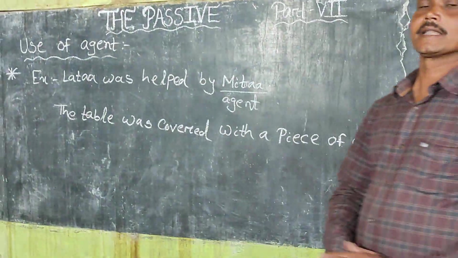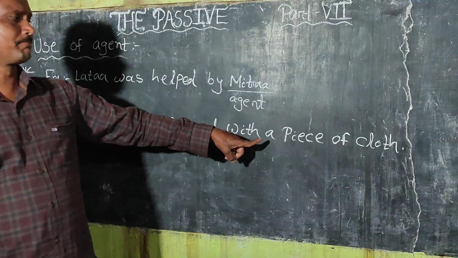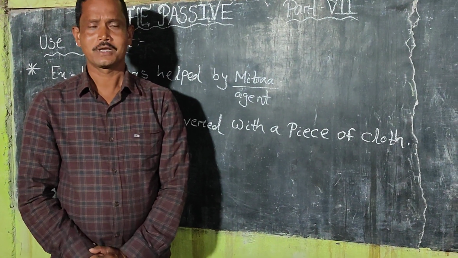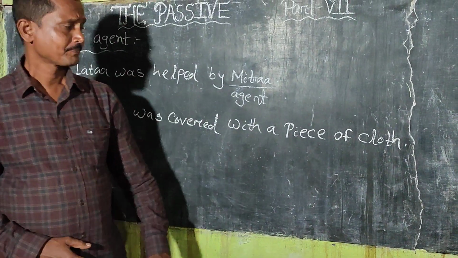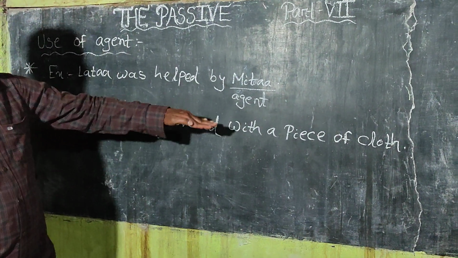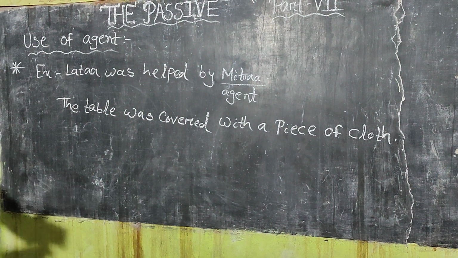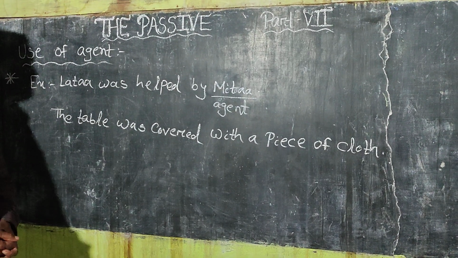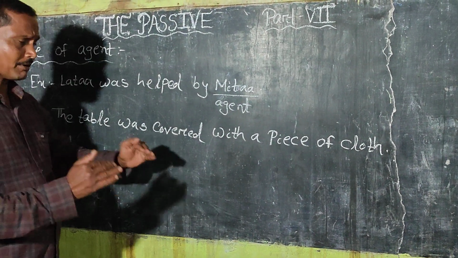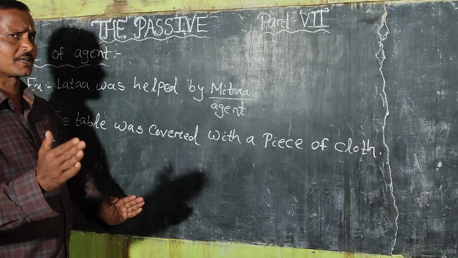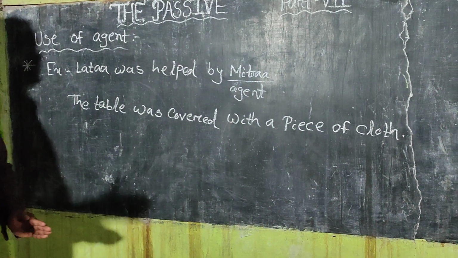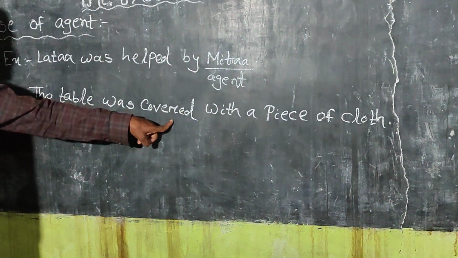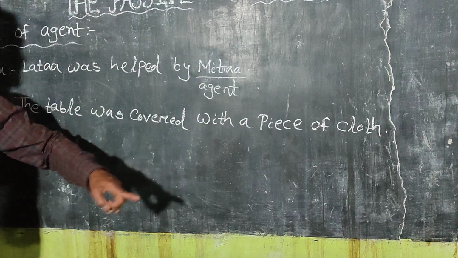Here you can see a piece of cloth is the agent, and it is introduced by the fixed preposition, that is with. So we should know clearly that in most cases agents are introduced by the preposition by, but in some cases fixed prepositions are used to introduce the agent. Here cover with, that means along with cover, the fixed preposition with is used.